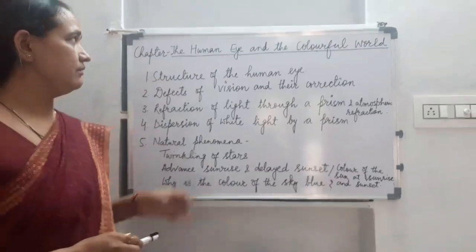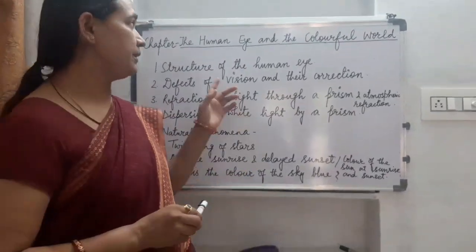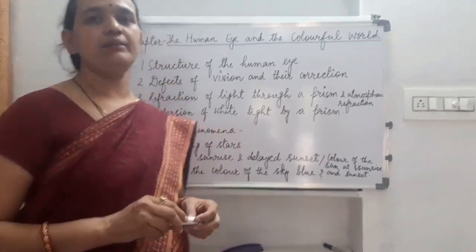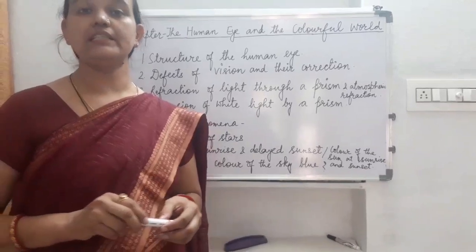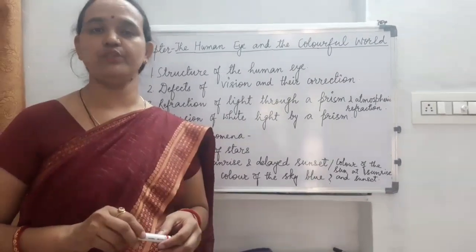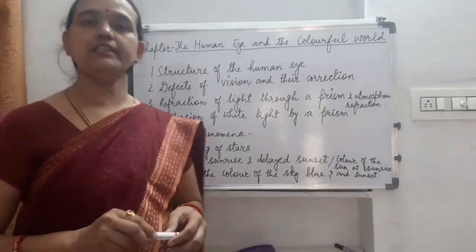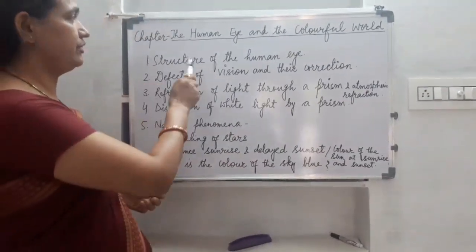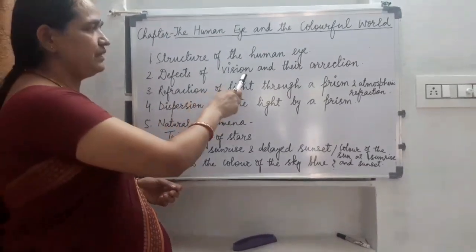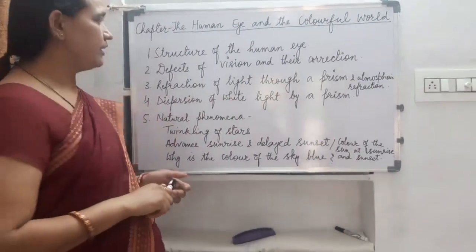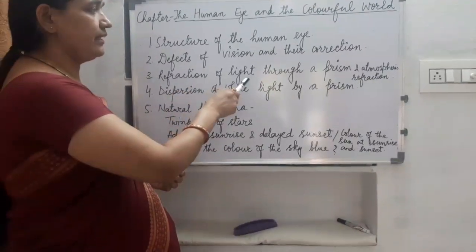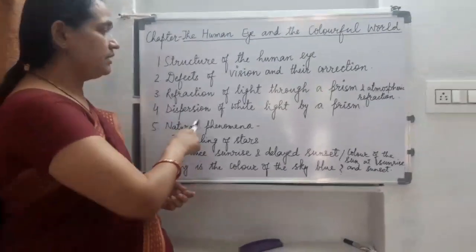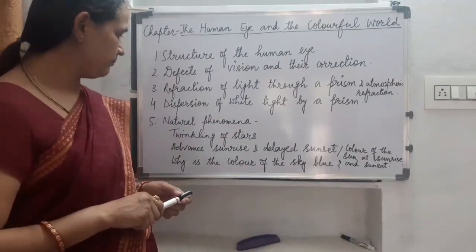Children, today we will start a new chapter, the human eye and the colorful world. As you all know, eyes are the most valuable and most sensitive sense organs that we are gifted with. So children, in this chapter we are going to discuss the structure of the eye, then defects of vision and their correction. Then we are going to discuss dispersion of light through a prism and atmospheric refraction. Then dispersion of white light by a prism.